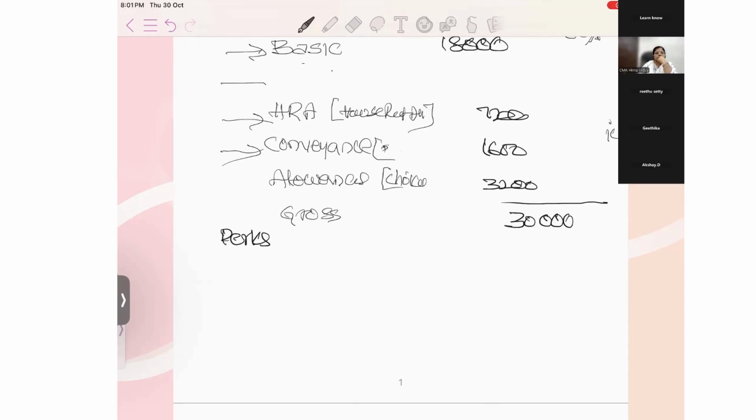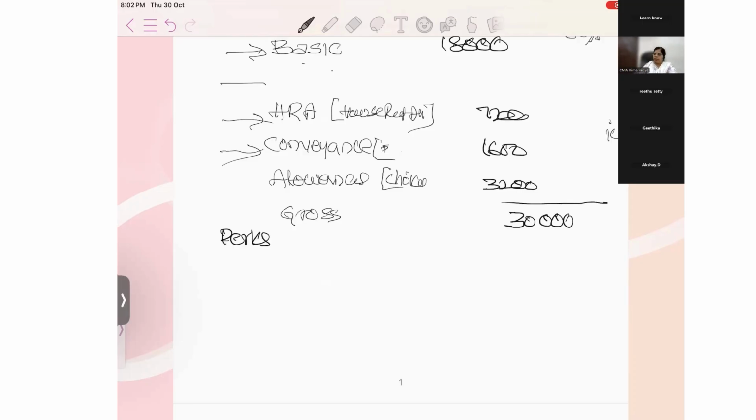If an organization doesn't have ESI and PF, only HRA and DA allowances are applicable for all organizations? Yes, all organizations, 100%. Not the total gross salary like that. The salary should always be divided into basic, HRA and conveyance. These are the main three components. The organization must divide and give, not as basic, not as gross. It must be divided and should be shown in the pay slips also. Okay, ma'am. Thank you.